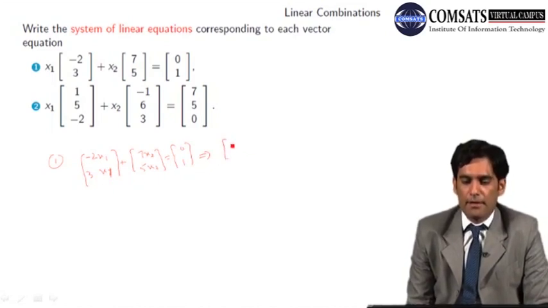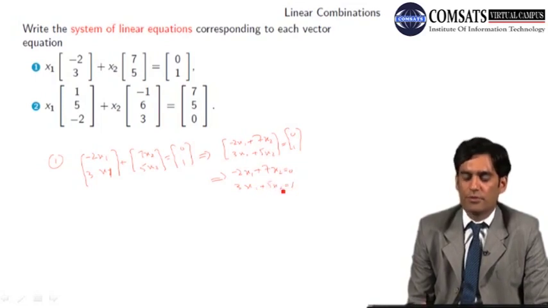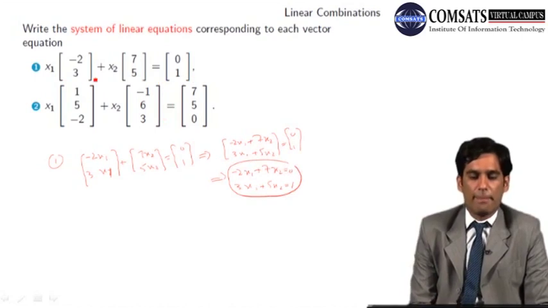It will become (-2x1 + 7x2, 3x1 + 5x2) equals (0, 1). So two matrices are equal, it means that their corresponding entries are equal: -2x1 + 7x2 = 0, 3x1 + 5x2 = 1. So this is the system of linear equations corresponding to this vector equation.